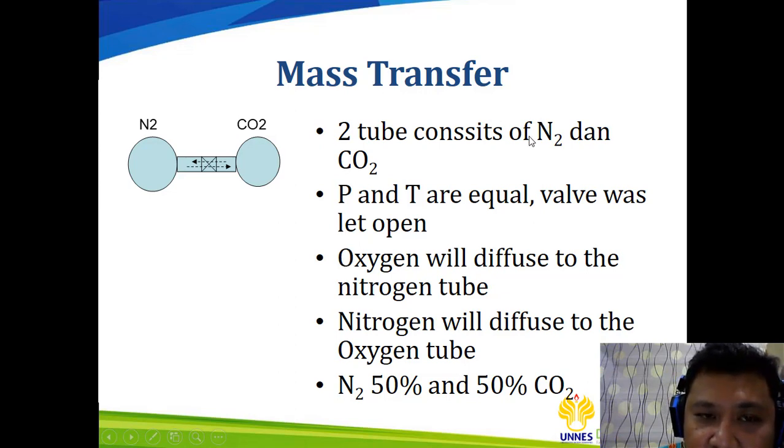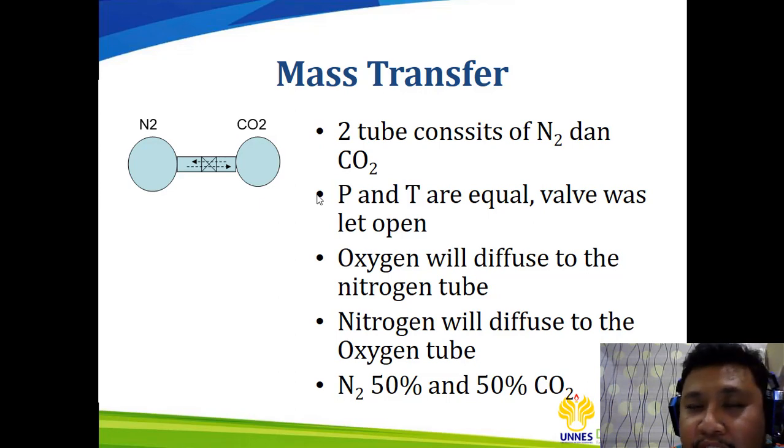We have nitrogen and the CO2. So CO2 will diffuse to the nitrogen tube, and nitrogen will diffuse to the CO2 tube until the concentration of the nitrogen and CO2 is 50% and 50%, because both of the gases have diffusivity for each other. If you find out the diffusivity of the nitrogen inside the CO2, you will get some value, and also you can get the value of the diffusivity of CO2 to the nitrogen.